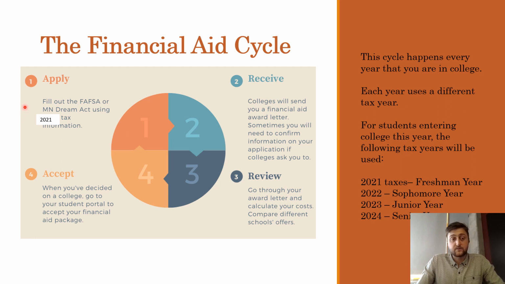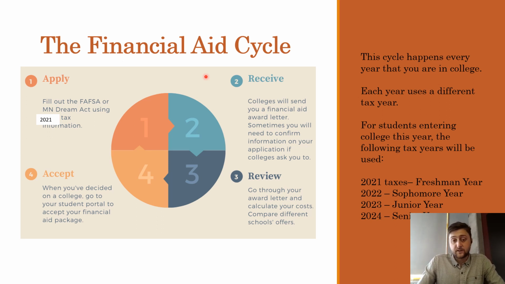So you fill out your FAFSA or DREAM Act, and then that gets sent to colleges and to the Department of Education. So they see that FAFSA, see your financial information, and then based on that financial information, they send out what is called a financial aid award letter. So this is a letter that comes from your college or colleges if you've applied multiple places. And that's going to have a list of all the different pieces of financial aid that you're receiving from that college. And we'll go over what those pieces are a little bit later in this video.